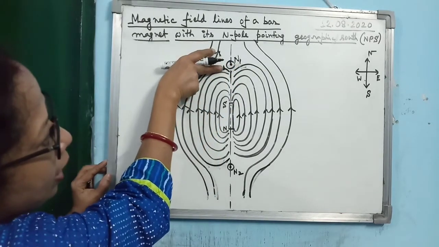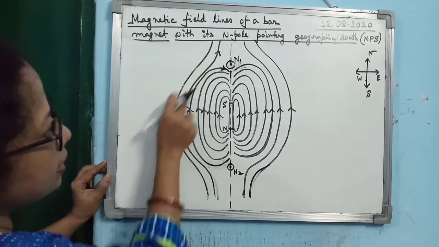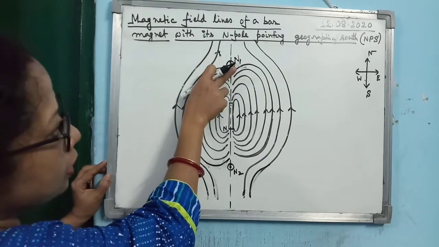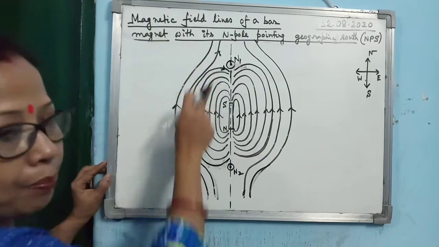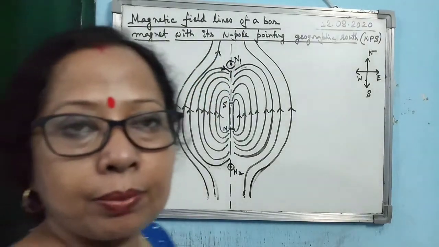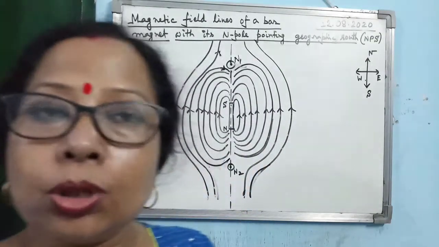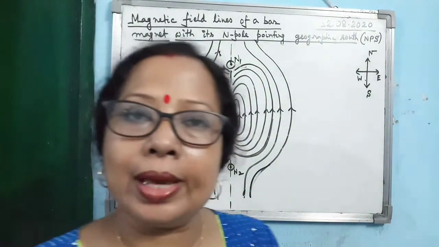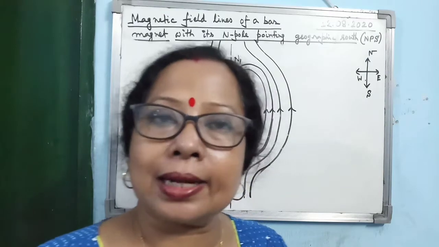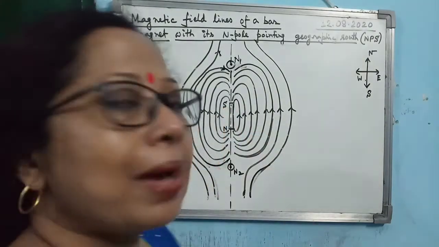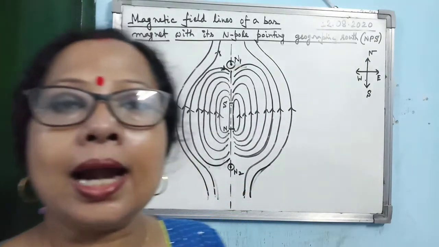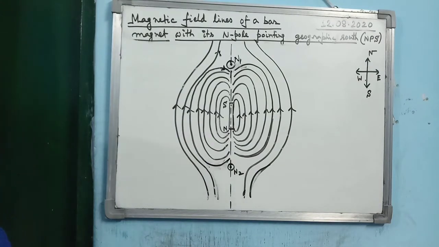So look, although these two arrows look the same here, near the neutral point their directions are opposite to each other. So at the neutral point, the direction of the Earth's magnetic field and the bar magnet's magnetic field are always opposite in direction. The last two diagrams that I have drawn, you must practice at home.